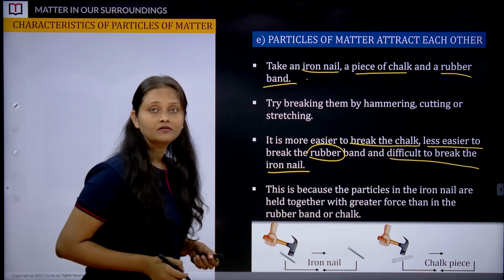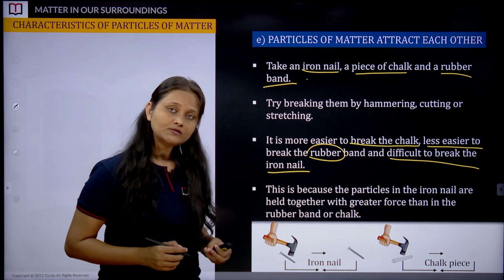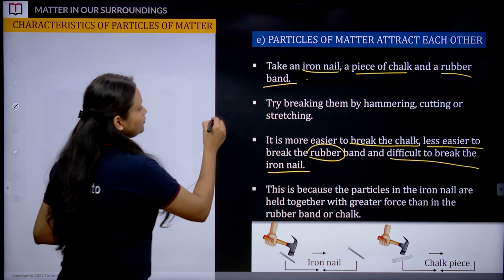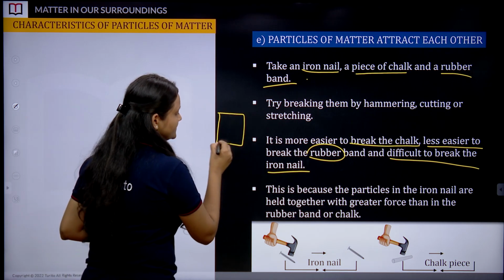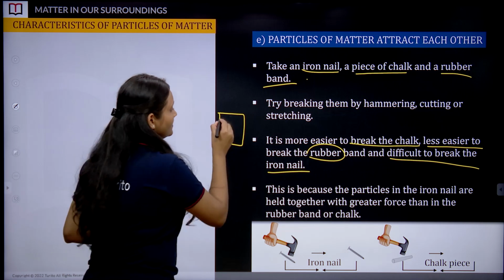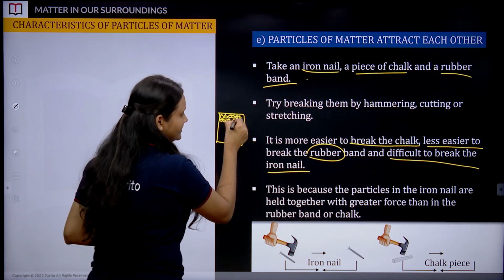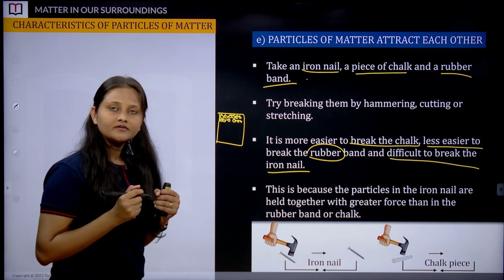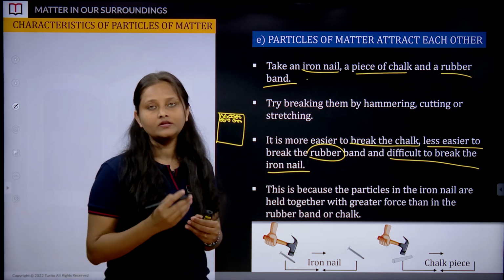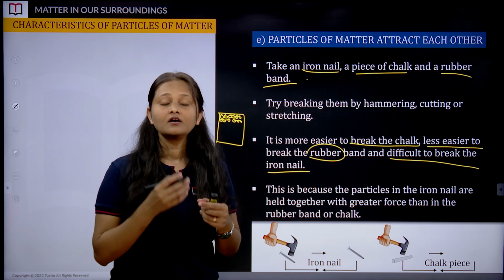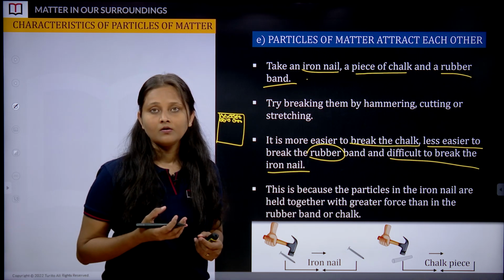Why did this happen? Let's suppose this is a rubber. The arrangement of the particles inside the rubber is quite tighter compared with the arrangement of particles in the piece of chalk, okay.